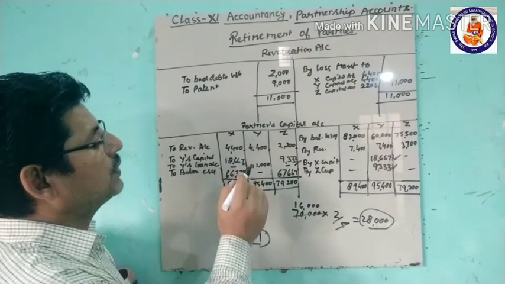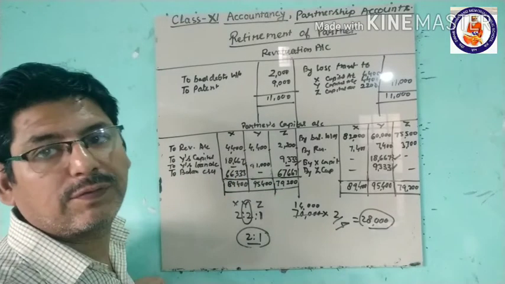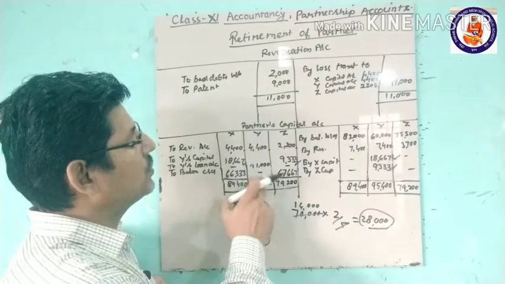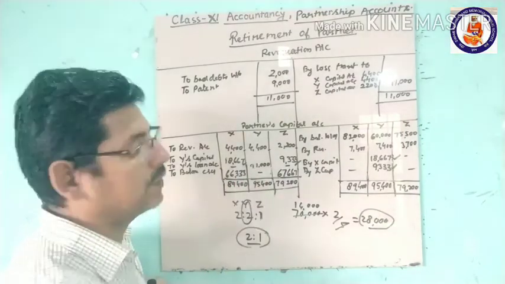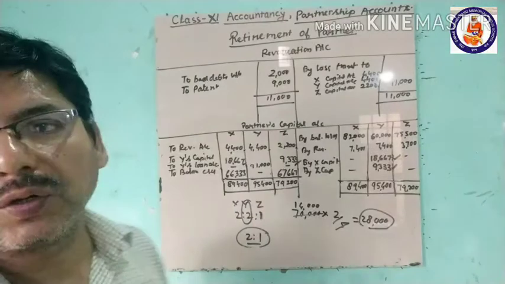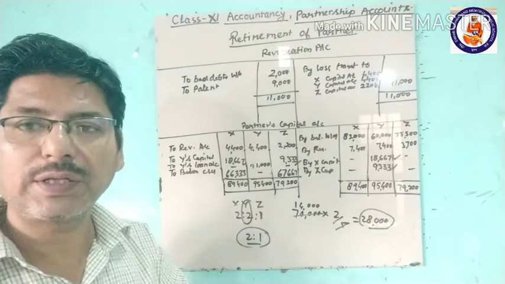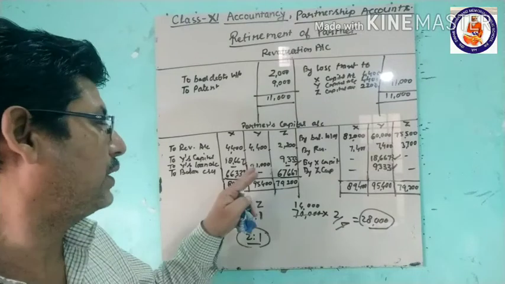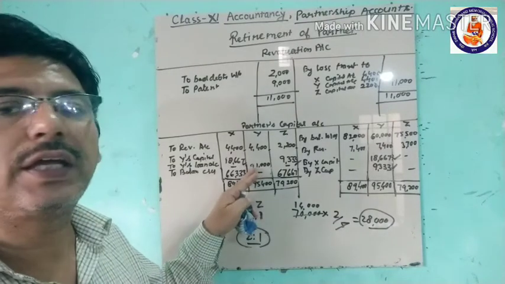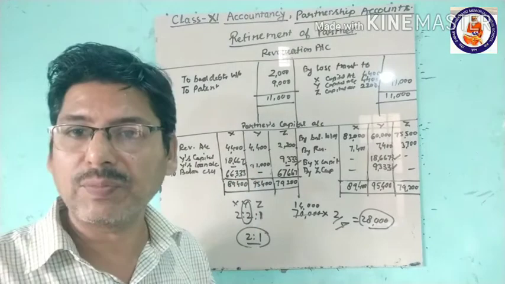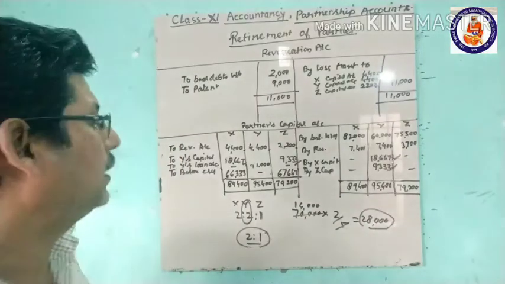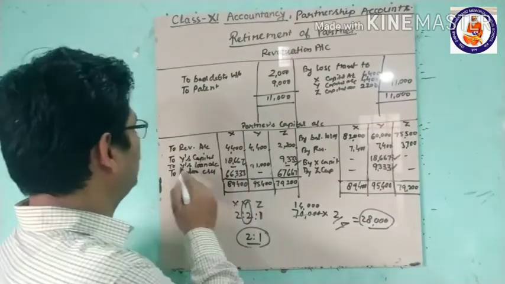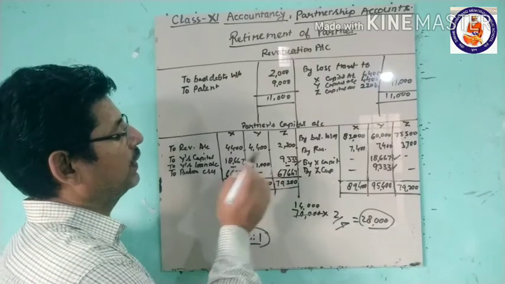Because now he is no more a partner of the firm, the balances will be shown only of the partners. He is not a partner after retirement. So this 91,000 will be given to him as a loan, and this will be shown in Y's loan account, 91,000.